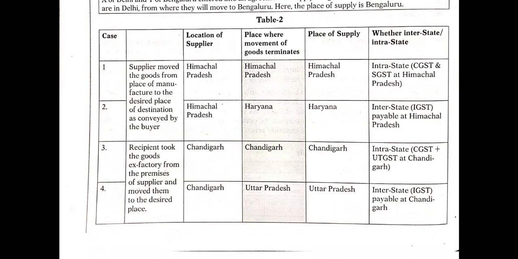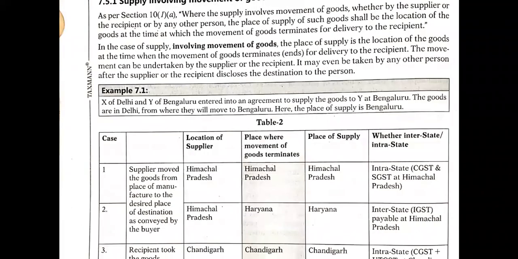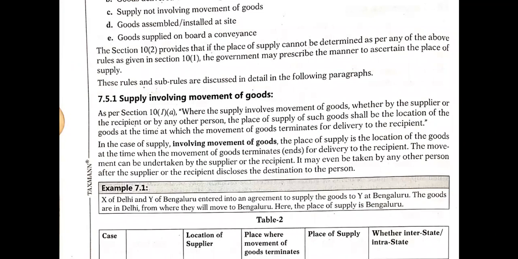Okay, so this is according to the first clause, that is supply involving movement of the goods. The movement of the goods has happened, so you need to compare the movement of goods. If it is interstate, then you have to pay IGST. If it is intrastate, within the same state, it will be either CGST and SGST, or CGST and UTGST. So that is the task in the first case.